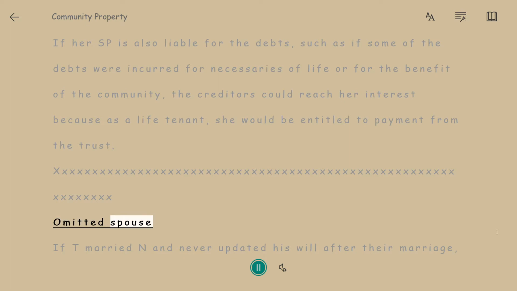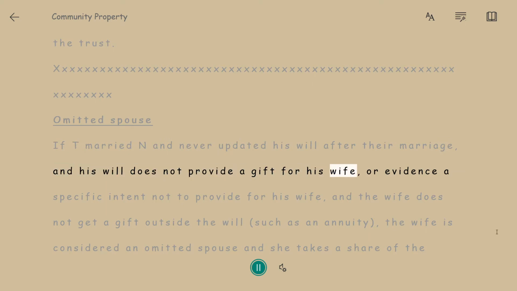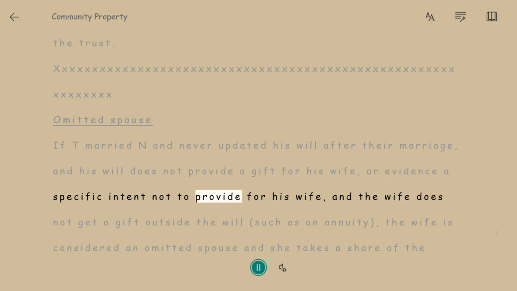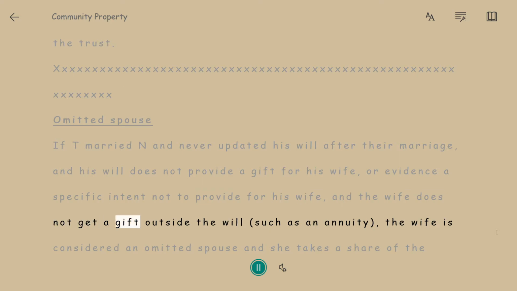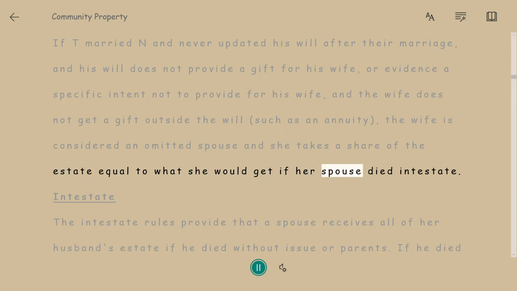Omitted spouse. If T married N and never updated his will after their marriage, and his will does not provide a gift for his wife, or evidence a specific intent not to provide for his wife, and the wife does not get a gift outside the will, such as an annuity, the wife is considered an omitted spouse, and she takes a share of the estate equal to what she would get if her spouse died intestate.